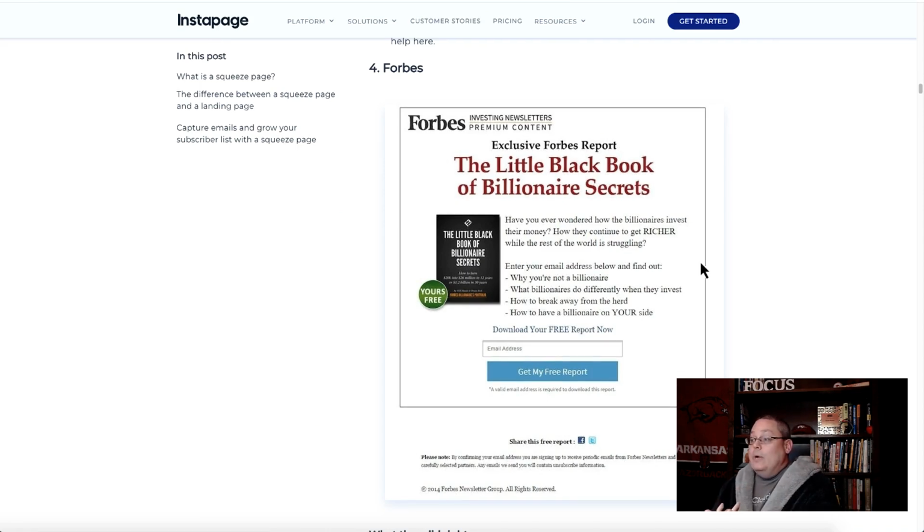So this is a squeeze page right here. This is from Forbes, exclusive Forbes report, the little black book of billionaire secrets. Have you ever wondered how the billionaires invest their money, how they continue to get richer while the rest of the world is struggling? Enter your email address below and find out. This is copywriting. This is marketing. As an affiliate marketer, your focus is on letting people know that you have a solution that's going to solve their problem. The audience that you built, now you want to let them know that you have an ultimate solution, and all they need to do is sign up for this free report.